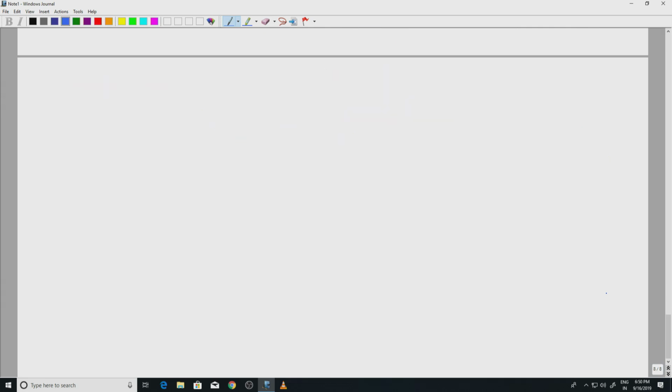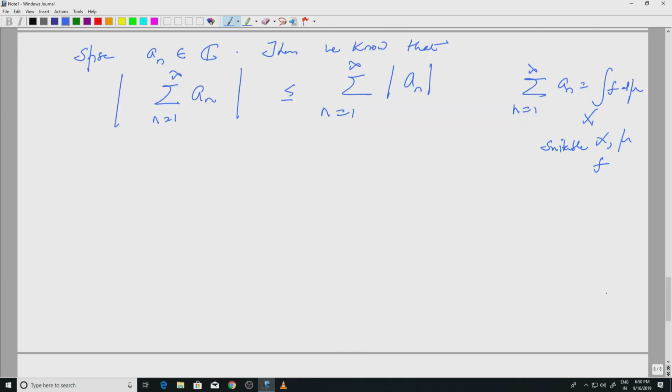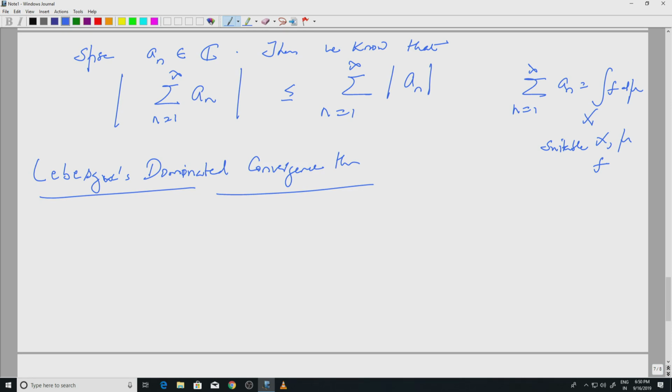Okay, let us continue. Now, we come to one of the most important theorems. So, this is called the dominated convergence theorem. So, Lebesgue's dominated convergence theorem. Again, this is one of those results, one of the most useful results in measure theory, which allow us to interchange limit and integrals. So, we will call this DCT, dominated convergence theorem. So, let me state it.